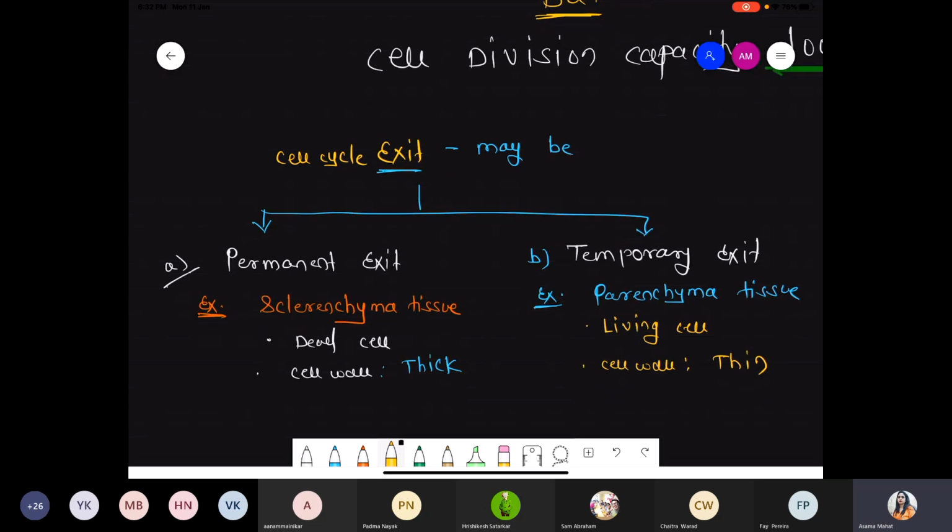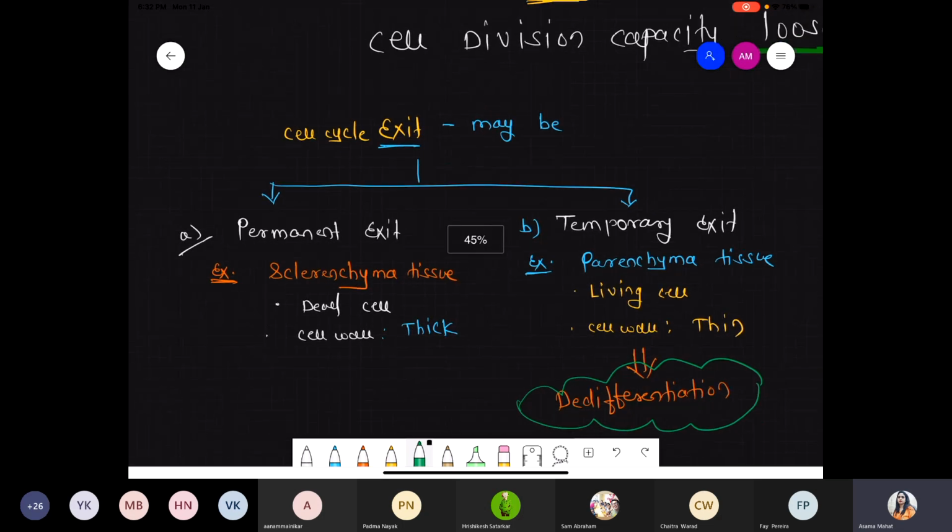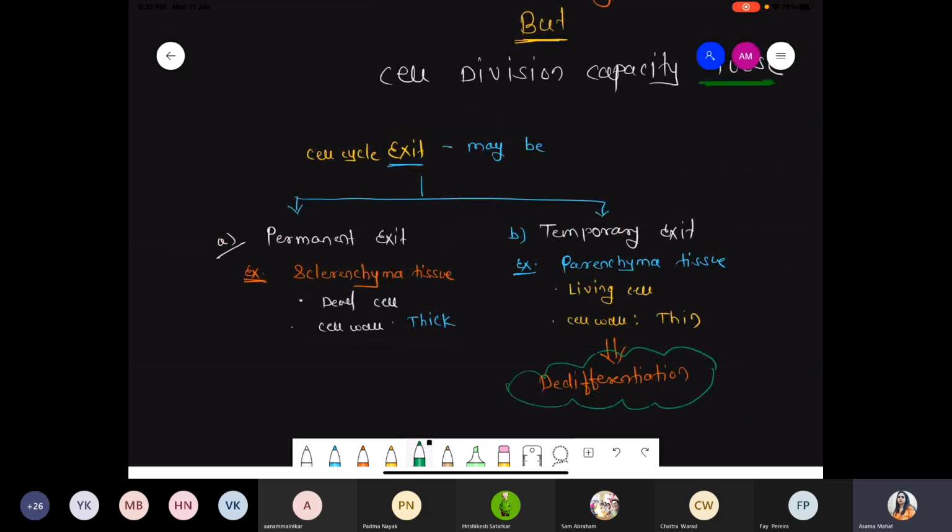ठीक है. So हमने जो अभी concept देखा, that concept nothing but de-differentiation. So that de-differentiation example, it is applicable for temporary exit. Done? Because in case of the parenchyma cells they become differentiated, फिर से de-differentiation करेंगे, again they undergo the re-differentiation. So such process is very much common, and in anatomy chapter we'll discuss de-differentiation and the re-differentiation.